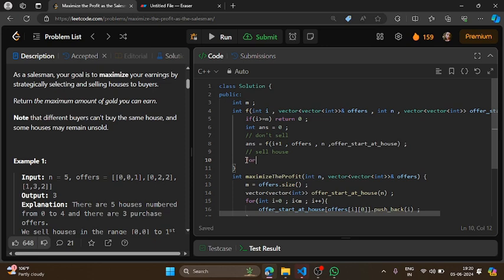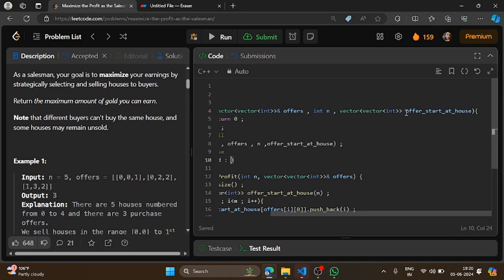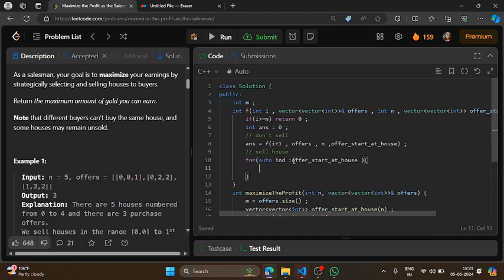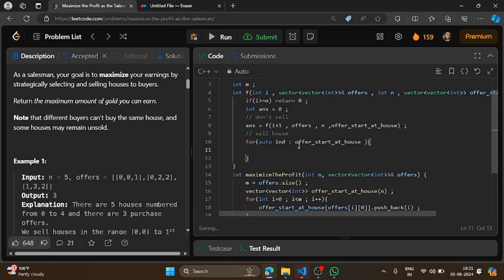So for auto index at, let me just copy it first. I will check for every index which is available in my offer started house vector.